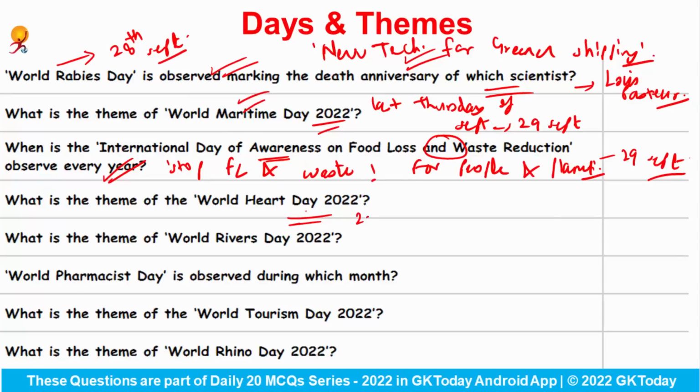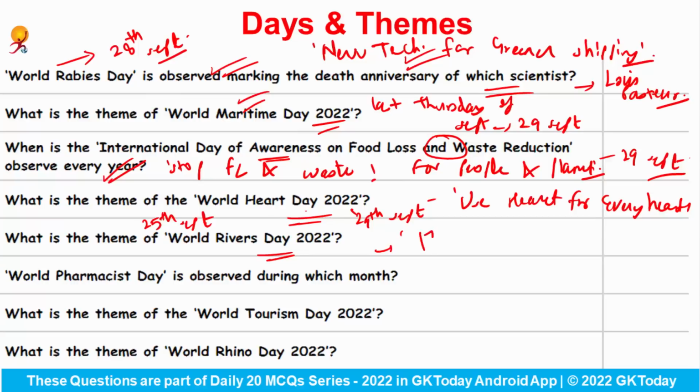So this day is observed on 29th of September, and this year the theme was Use Heart for Every Heart. Fine. What is the theme of World Rivers Day 2022? So this day is celebrated on 25th of September every year, and this year the theme was the importance of rivers to biodiversity.